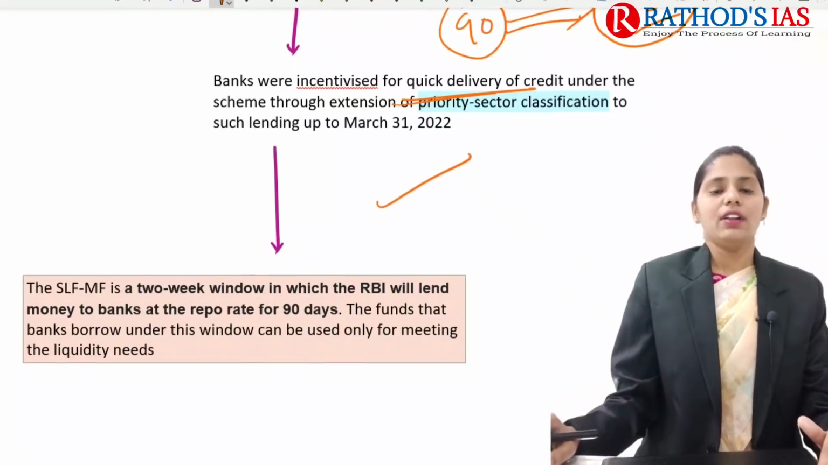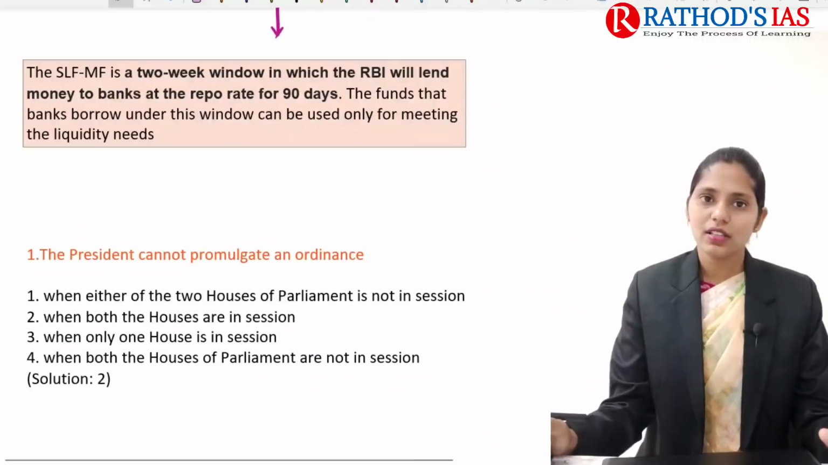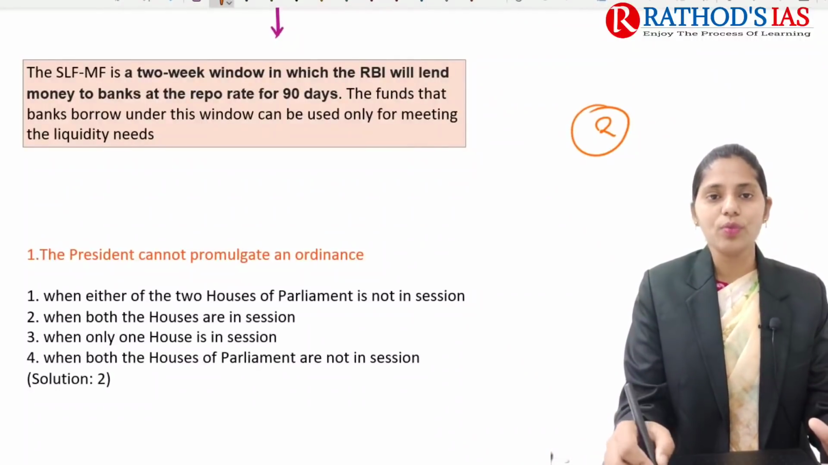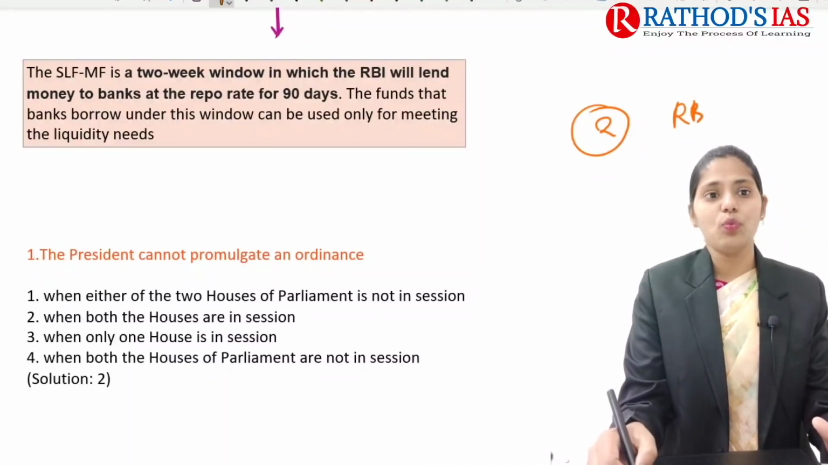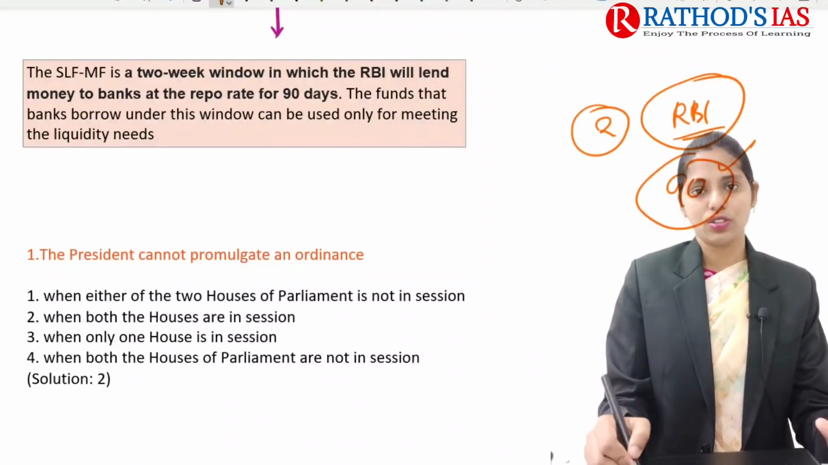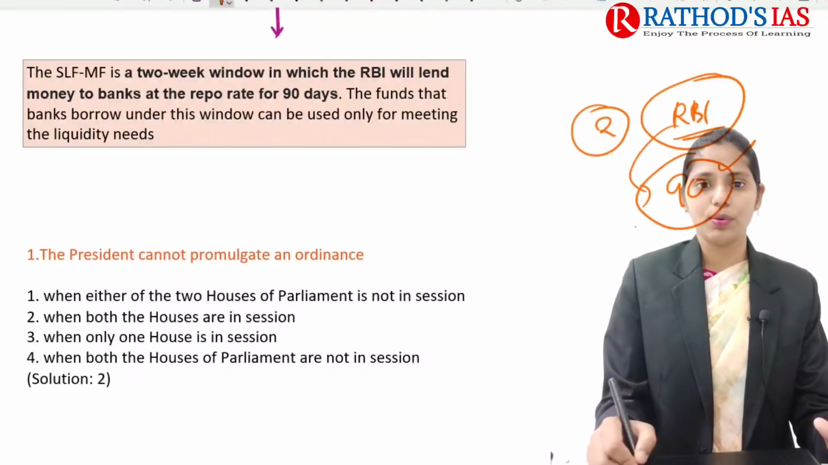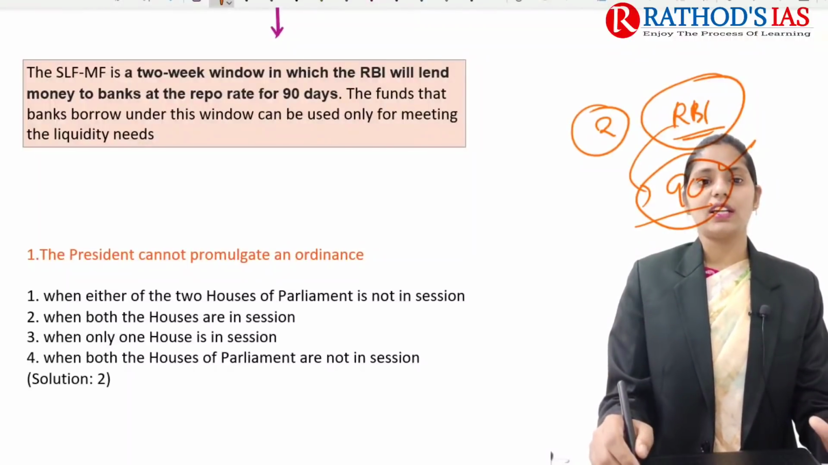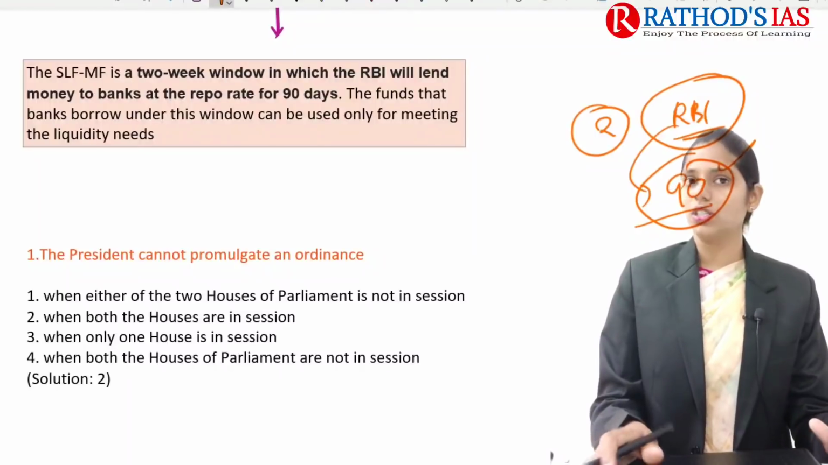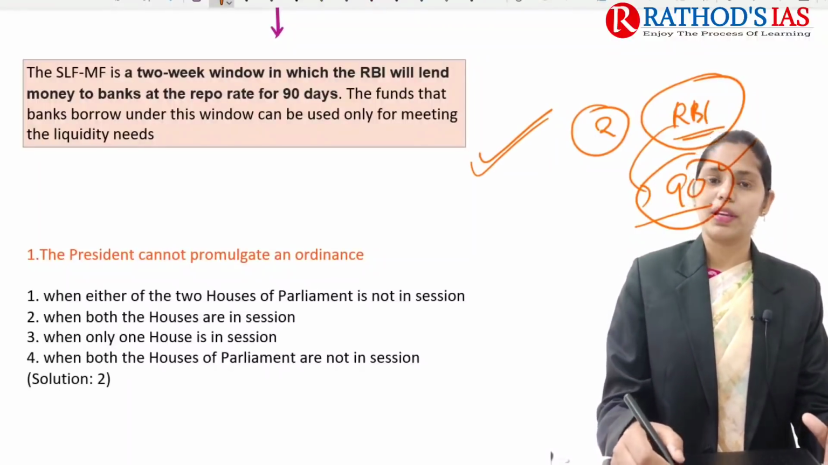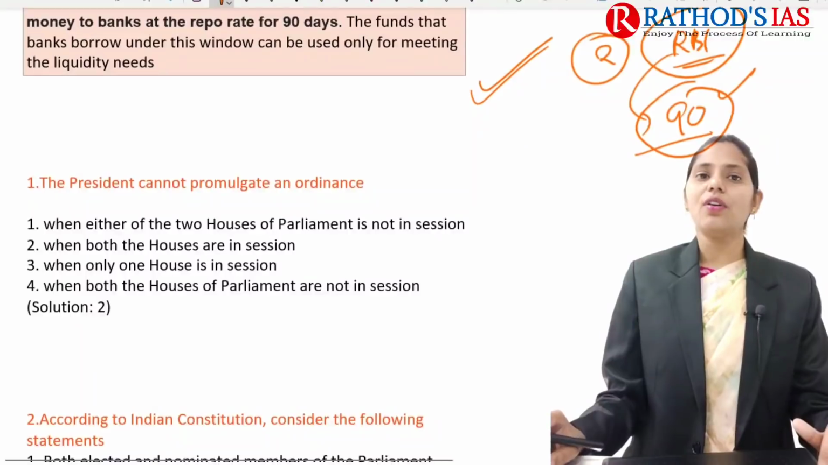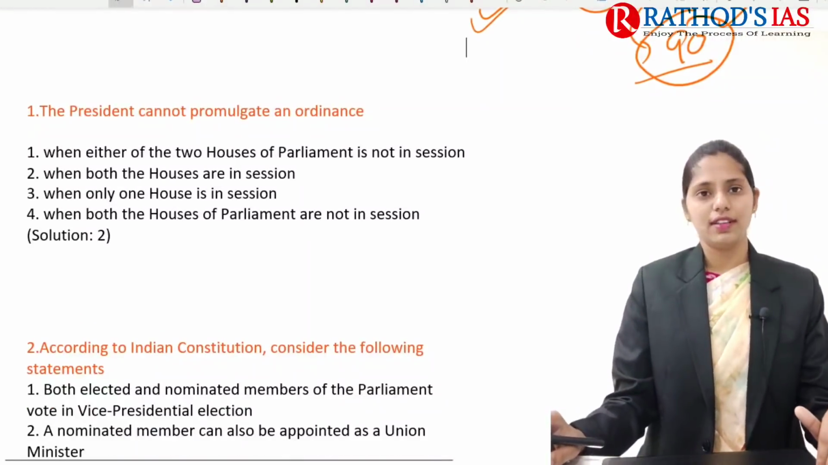Okay, and if you are talking about some facts regarding this scheme, that is the liquidity facility scheme, it will be a 2-week window. So in this window, RBI will lend money to the banks at the repo rate for 90 days. For 90 days, that is 3 months, RBI will be lending money at the repo rate. So these funds can be used only for meeting the liquidity needs of the institution concerned. So this is about this topic, and these are some important articles which appear in today's newspaper. And now let us try to see the explanation part for yesterday's question.